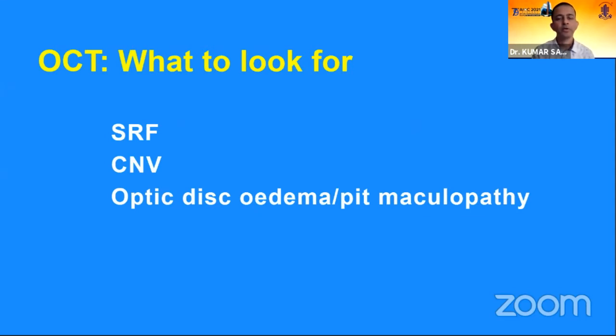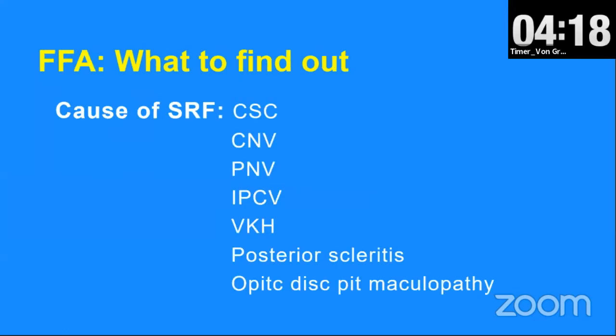OCT, what should we look for in such a patient? We should look for subretinal fluid, we should look for CNVM, and we should also look for optic disc edema or optic disc pit maculopathy. When do we do fluorescein angiography?